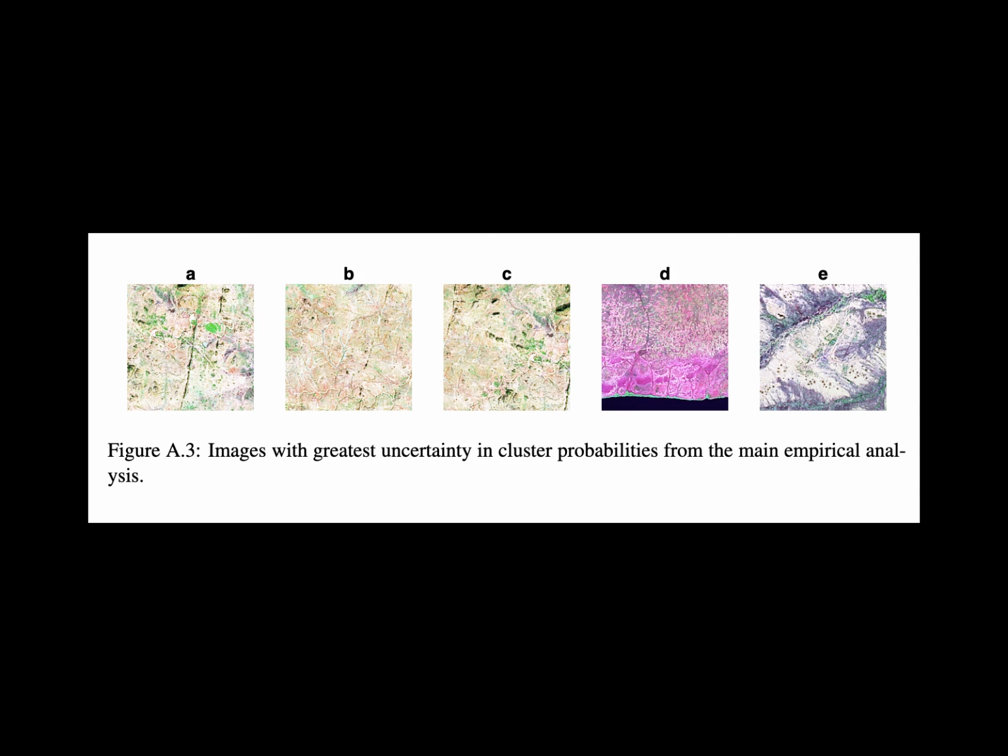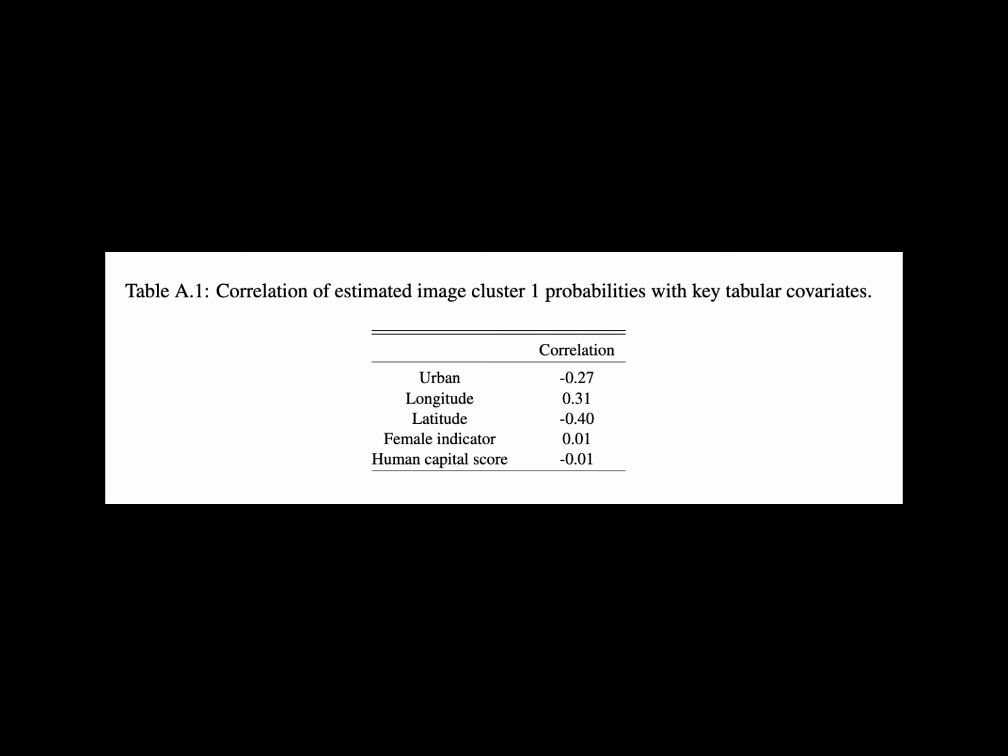The appendix contains supplementary analyses. For example, we show in Figure A4 the correlation between the estimated image CATEs and tabular CATEs, using various conditioning sets, as well as, in Table A1, between the cluster probabilities and other individual level covariates. We show in Figure A the images having the greatest uncertainty in the cluster probabilities estimated by the posterior standard deviation.